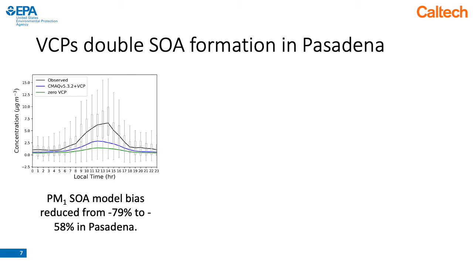And we see that SOA is approximately doubled by including VCPs. These are compared to observed PM1 SOA, shown in black, and we do still see an underprediction of SOA, which has historically been the case due to the complexity of modeling SOA formation in these regional scale models.